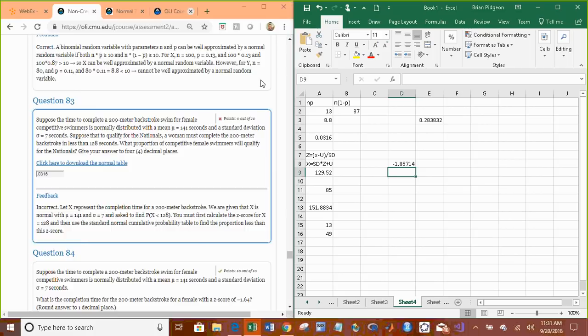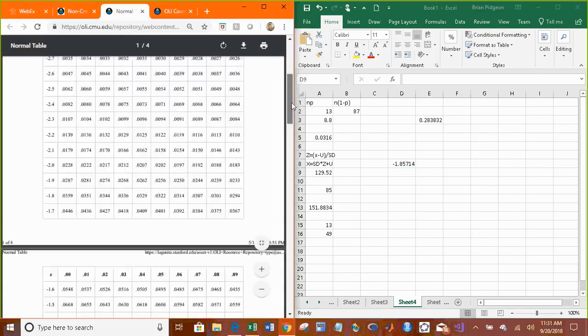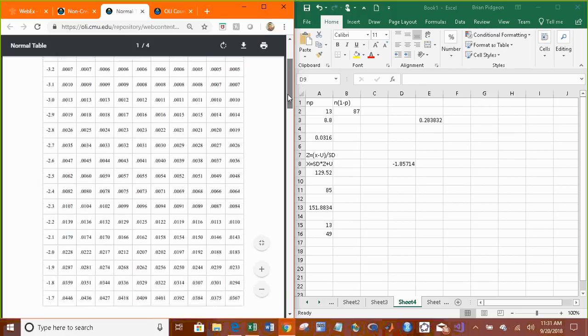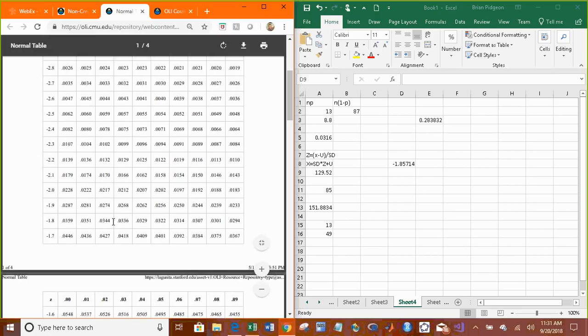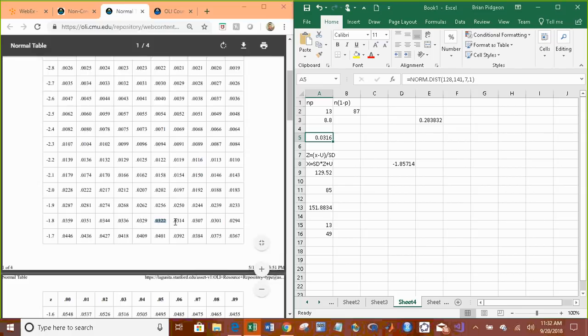So if we go to this table, negative 1.85, so that's going to be 0, okay. So 0, 1, 2, 3, 4, 5. So the table is 0.0322. But exactly it is 0.0316. We're close. The table's an approximation. So it's okay. That's normal.